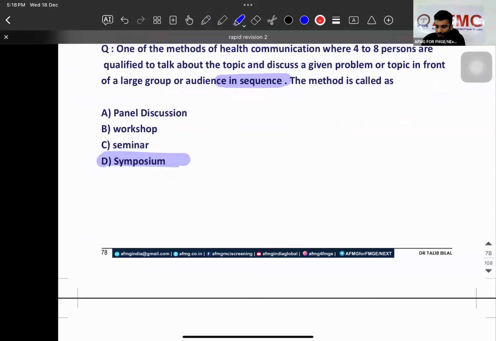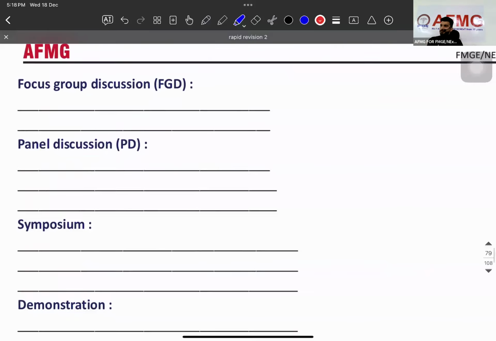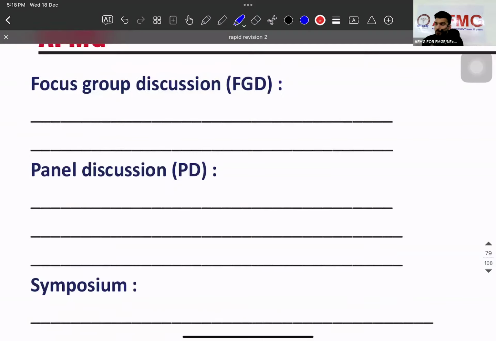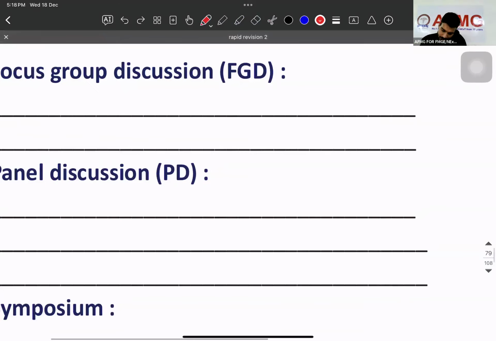Now let's discuss different types of communication. Either there is one way or two way. Are you getting my point? One way communication or two way. Didactic or Socratic. Okay? Now, if we talk about the main important types of communication where they ask a question, first of all, it's going to be focus group discussion. Now, what is this focus group discussion? This is discussion among 6 to 12 persons.